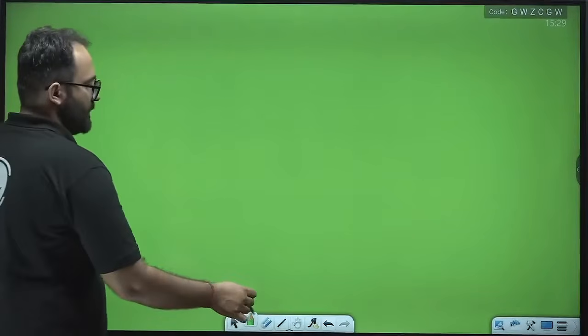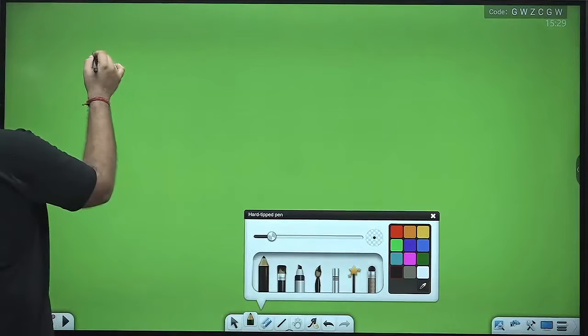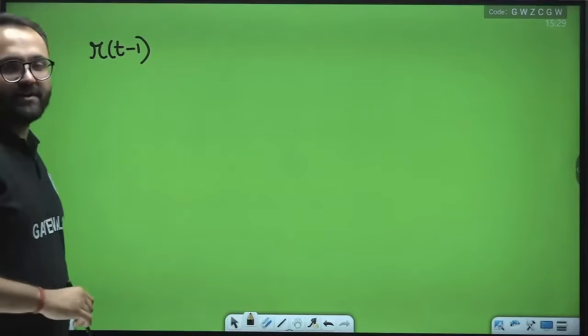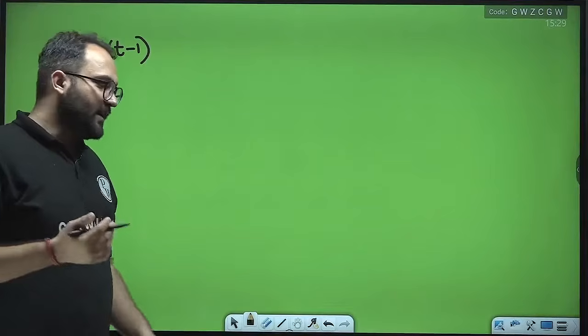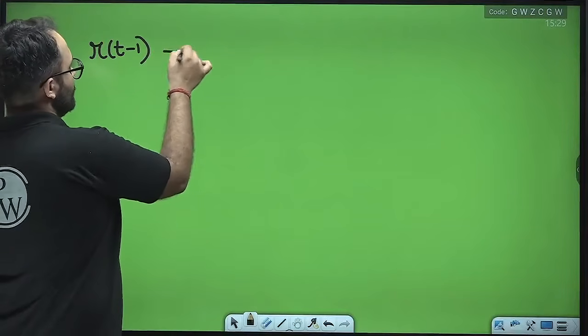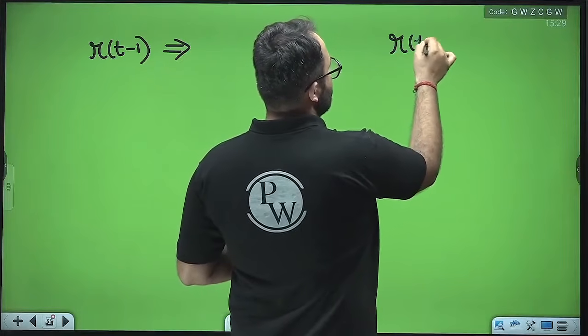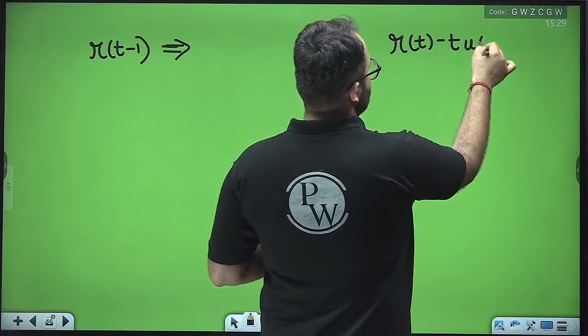Okay, suppose we want r(t-1). What is the meaning of this? First of all, let me make it very clear that r(t) is equal to t·u(t).